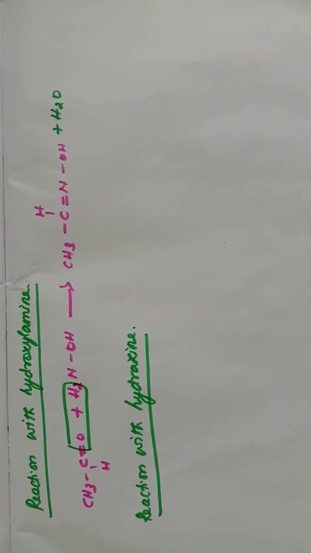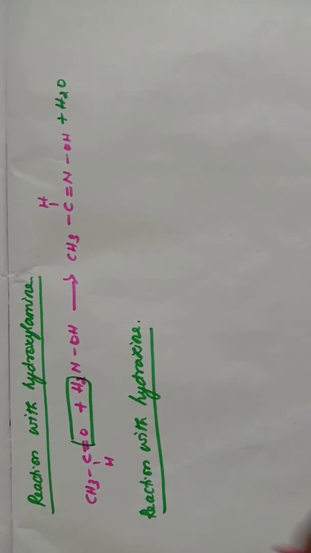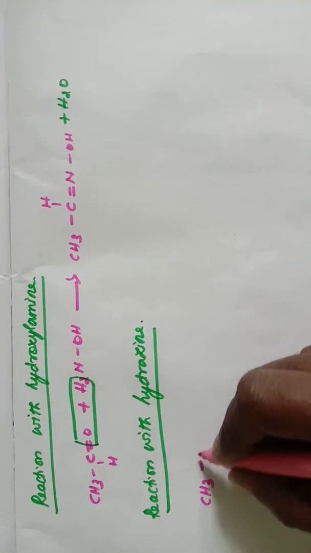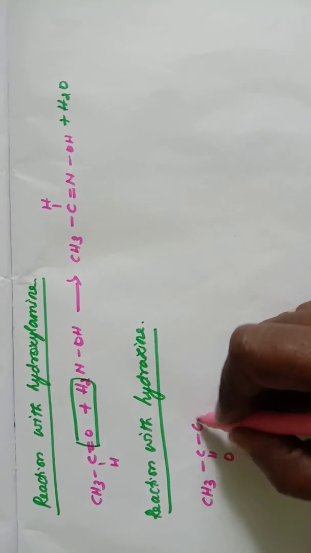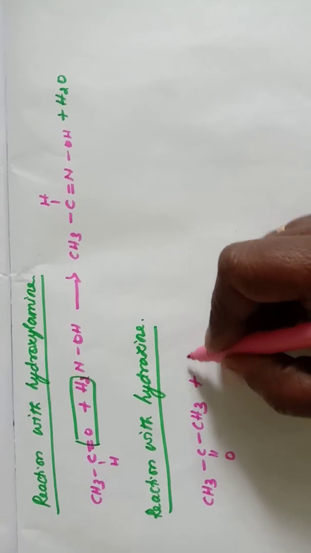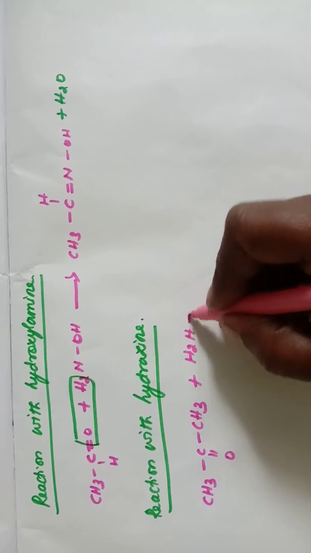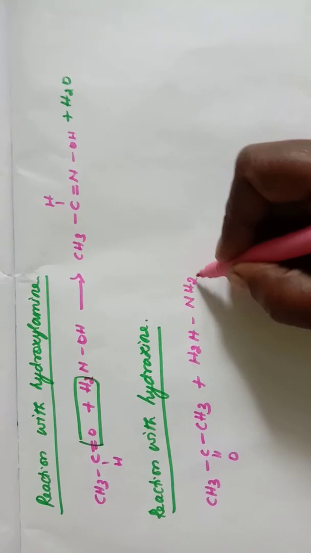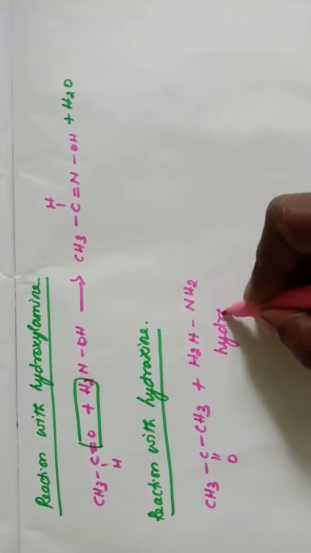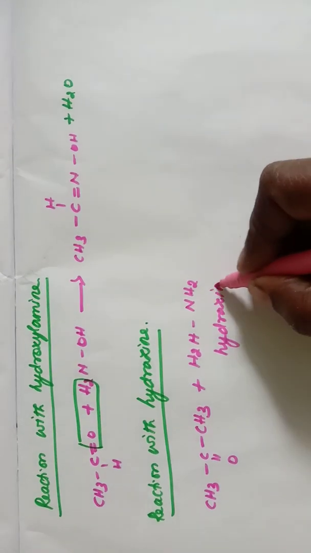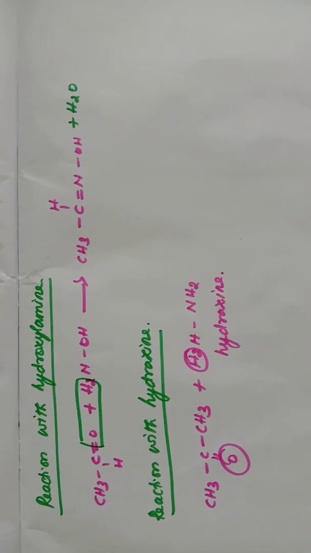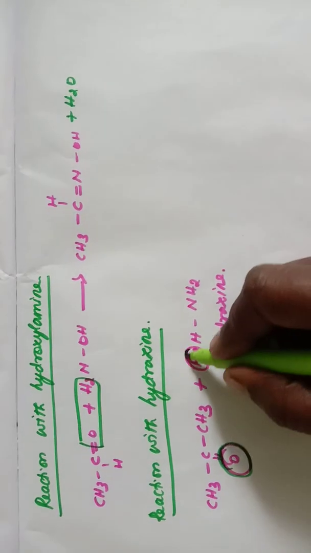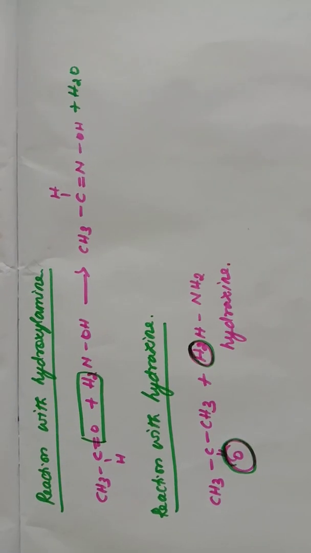Next one is reaction with hydrazine. Aldehyde and ketone react with hydrazine. This is H2N NH2. This is called hydrazine. And here also there is a removal of water molecule. This oxygen and this hydrogen are removed as the water molecule.